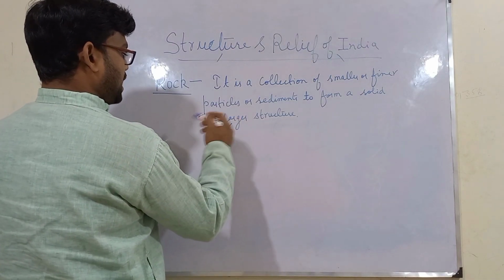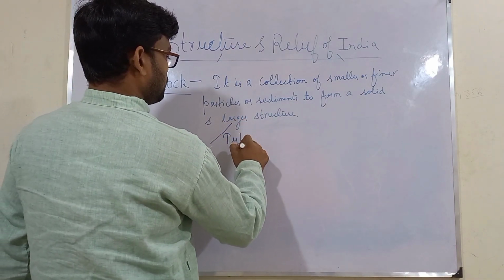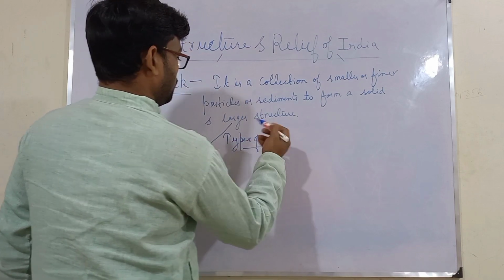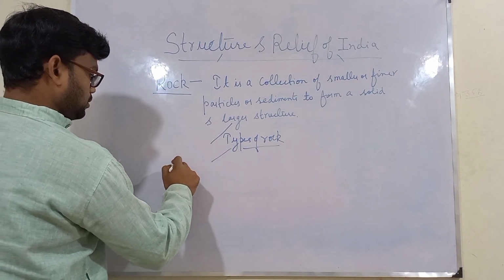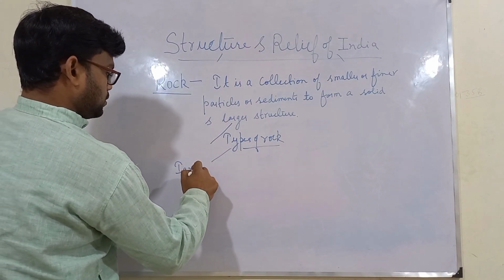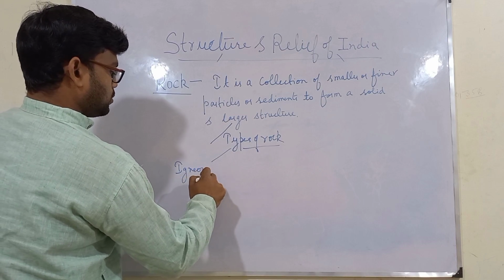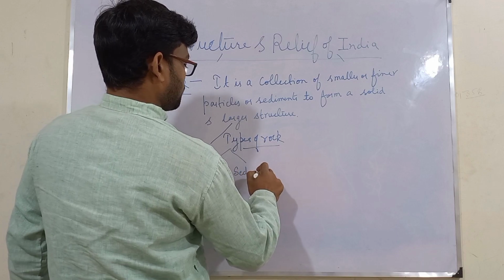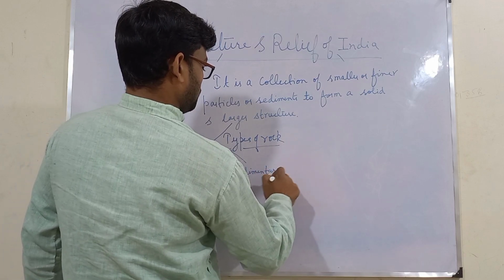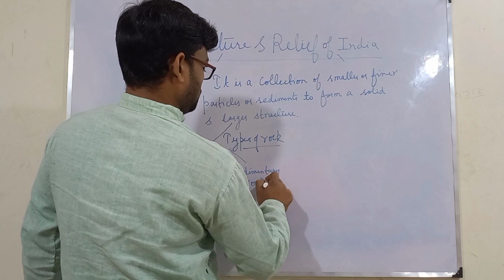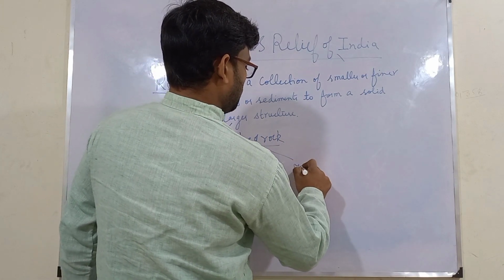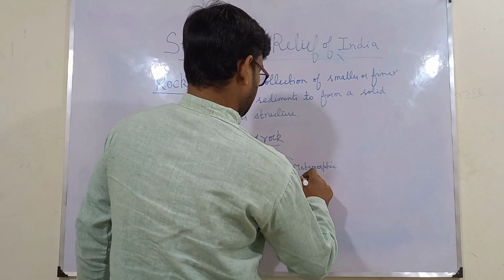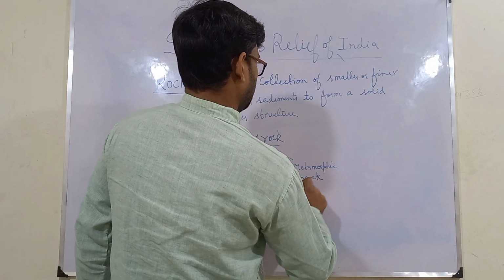Now we have different types of rock. Mainly we have three types: igneous rock, then we have sedimentary, and next we have metamorphic rock.